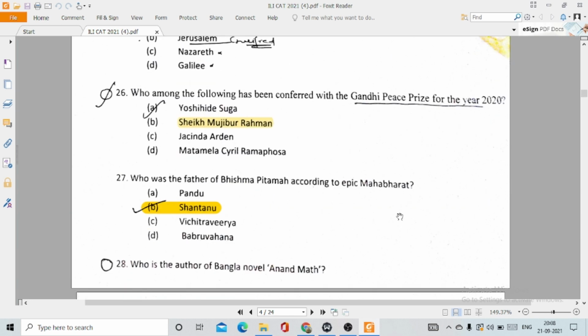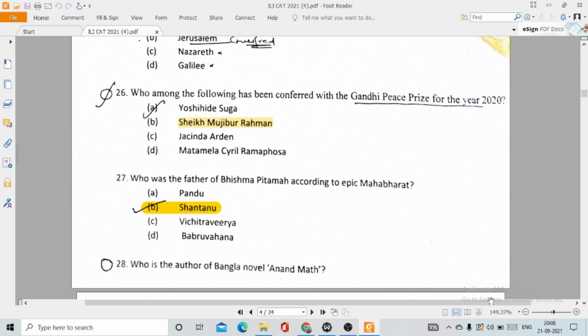26. Who among the following has been conferred with Gandhi Peace Prize for the year 2020? This is option number B, Sheikh Mujibur Rahman, also known as Bangabandhu, and he belonged to Bangladesh. 27. Who was the father of Bhishma Pitama according to epic Mahabharata?